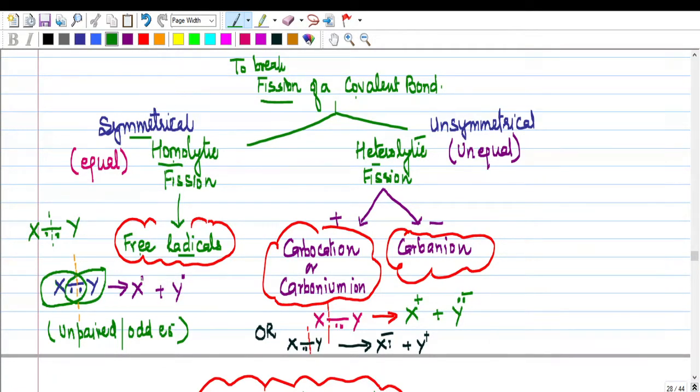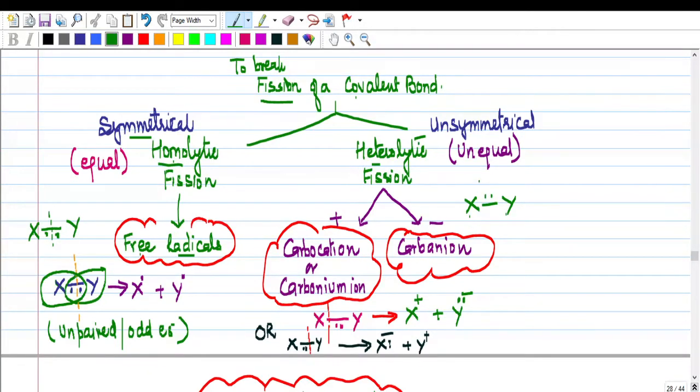Now a free radical has an odd number of electrons, or unpaired electrons, so it is highly reactive and is looking for the same type so that it can complete its octet. Then next is heterolytic fission. Again imagine X and Y are there, and suppose X is weaker and Y is stronger. Now what will happen?